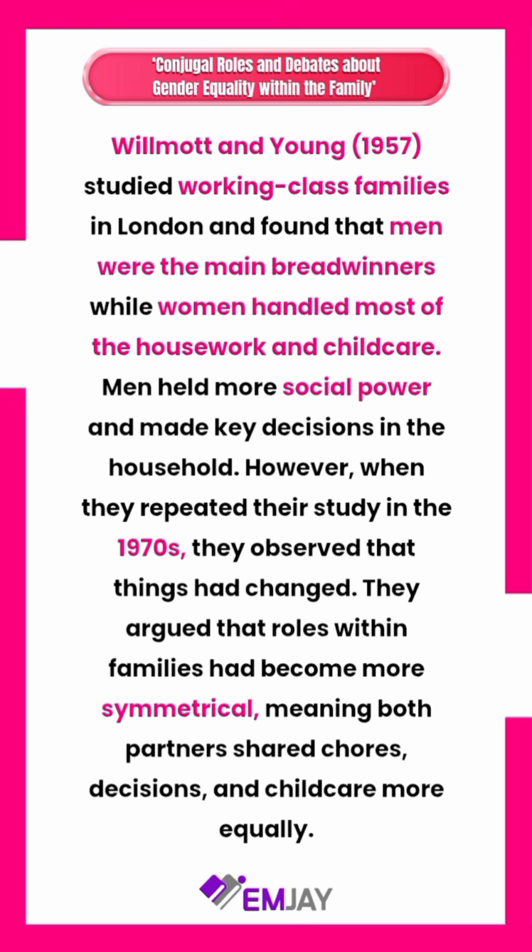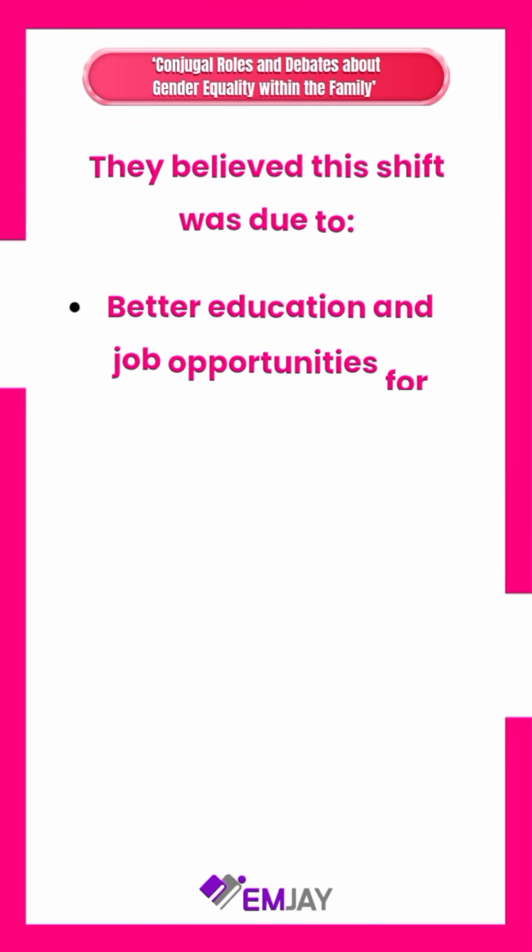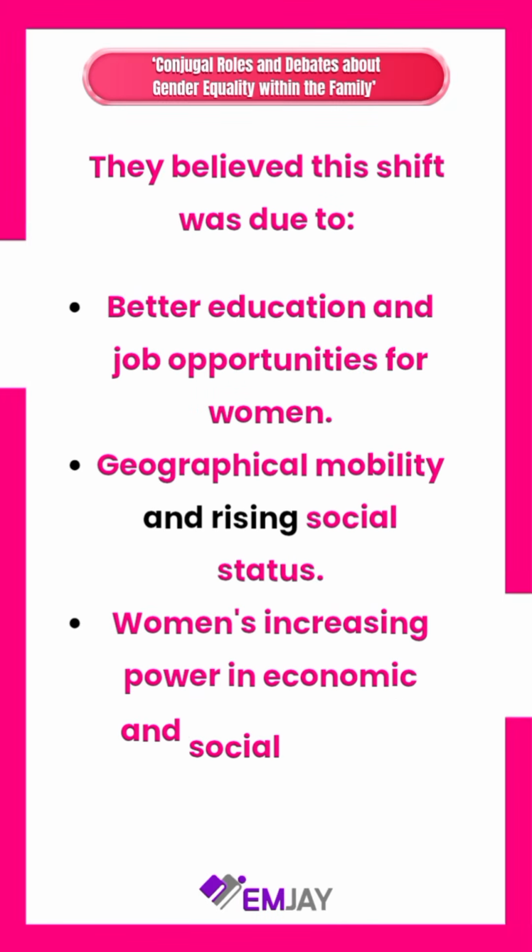However, when they repeated their study in the 1970s, they observed that things had changed. They argued that roles within families had become more symmetrical, meaning both partners shared chores, decisions, and childcare more equally. They believed this shift was due to better education and job opportunities for women, geographical mobility and rising social status, and women's increasing power in economic and social spheres.